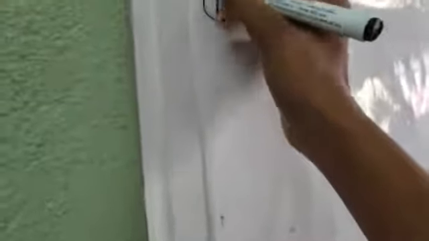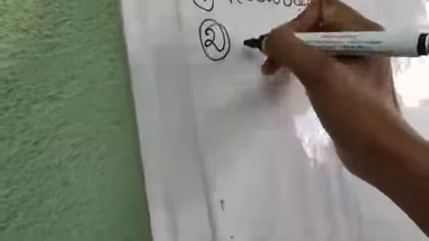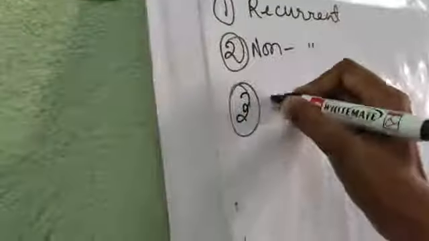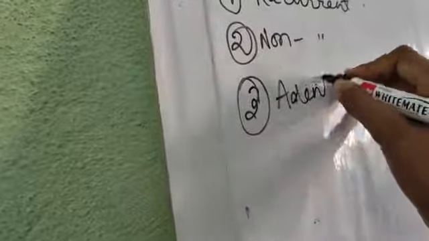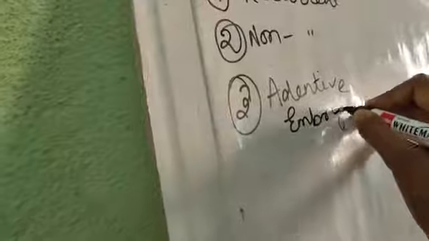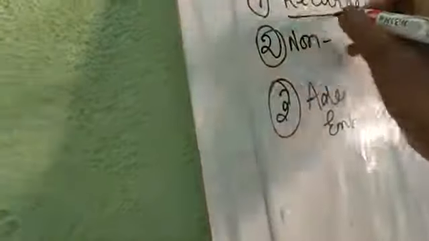So let's see the types of apomixis. The apomixis is generally of three types. First one is the recurrent. Number two is non-recurrent. Number three is addentive embryonic. Now we will go for the first one, that is the recurrent one.